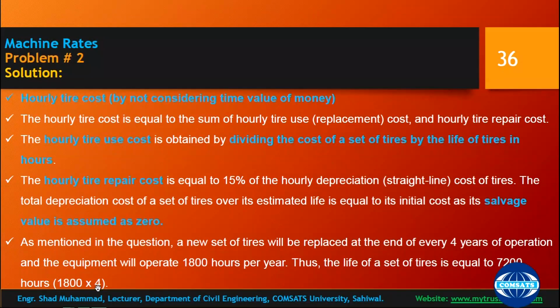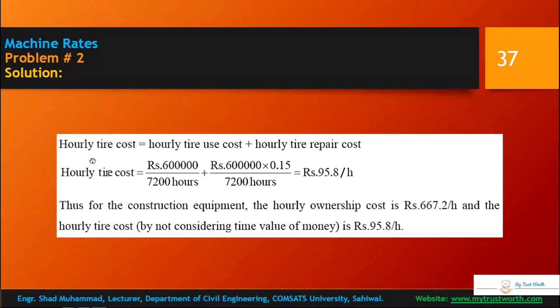4 times 1800, for 4 years. So hourly tire cost is hourly tire use cost plus hourly tire repair cost.